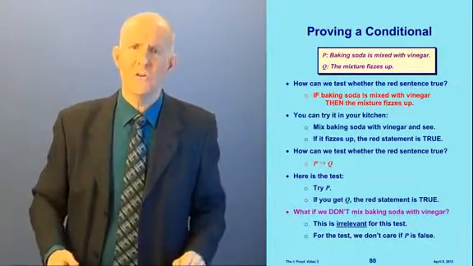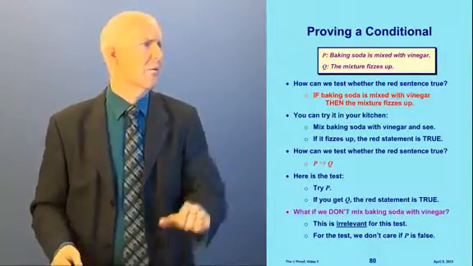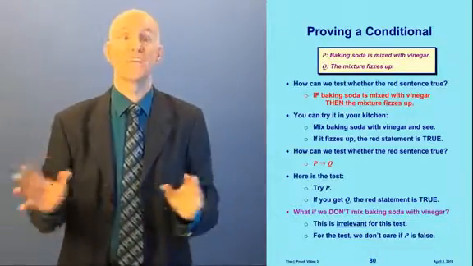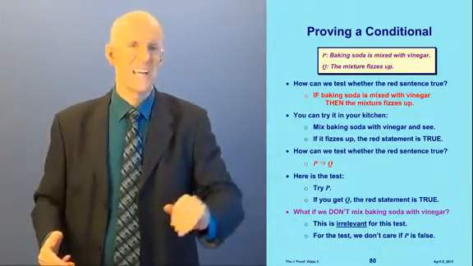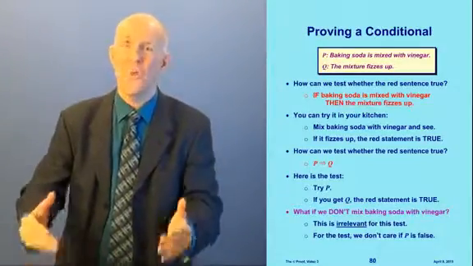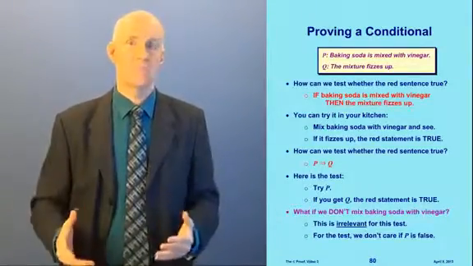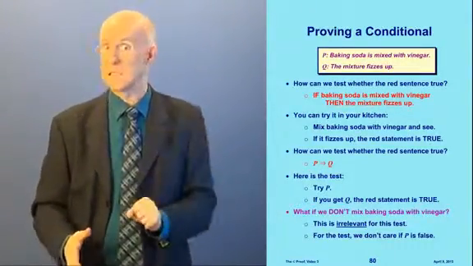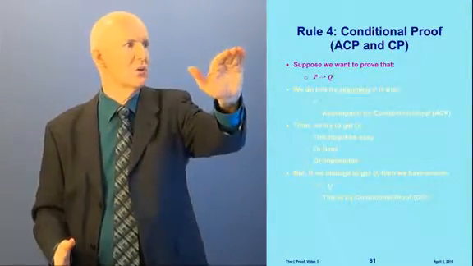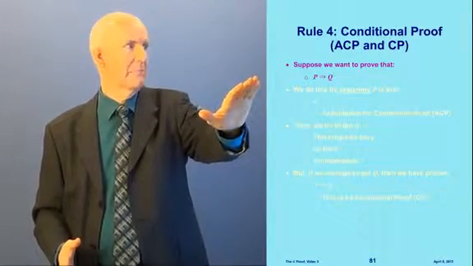Now, what if we don't go in the kitchen? What if we don't bother mixing baking soda and vinegar? In other words, let's say the sentence P up here is false. Baking soda is mixed with vinegar, false, we didn't do it. What does that mean? It's irrelevant. For the test, we don't care if it's false. We only care if it's true. You don't have to try not mixing baking soda and vinegar to find out if this red sentence is true. Okay? So, Rule 4, conditional proof, which has two parts, ACP and CP, which I'll show you in a second.